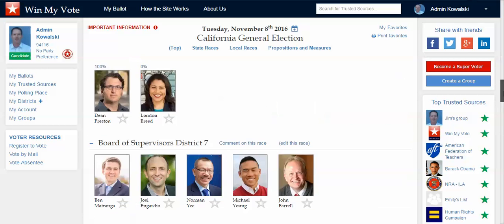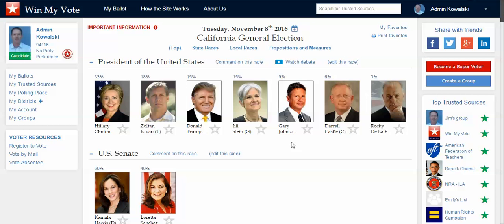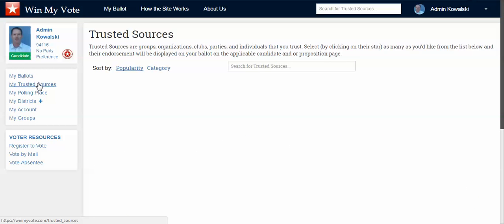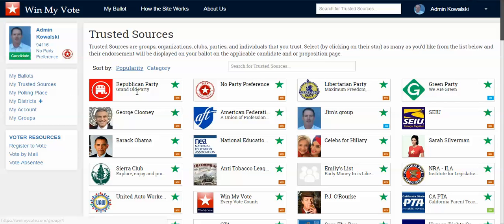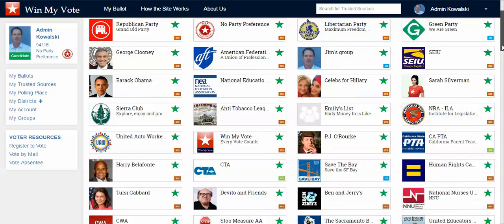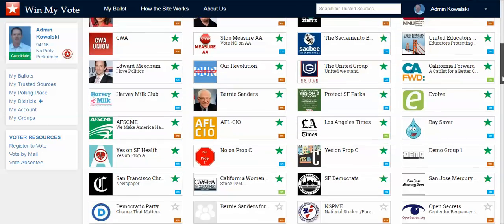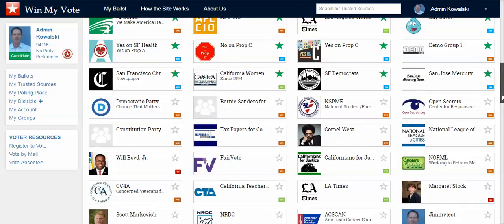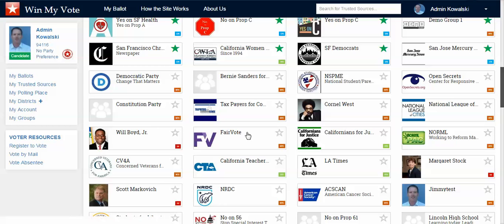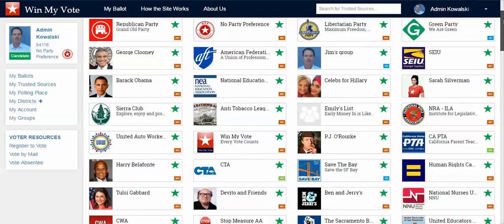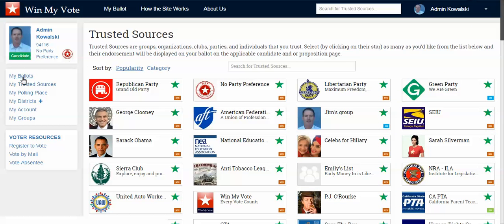So the way that the groups and organizations work is that they're called trusted sources. And the voter chooses trusted sources. And then we're actually redoing this page a little bit so that it's a little bit more clear on your trusted sources versus other ones. So it'll look a little better, but it's essentially the same thing. You go through the different groups and organizations and you select them as favorites, and then you would then be able to see all of their endorsements on your ballot.